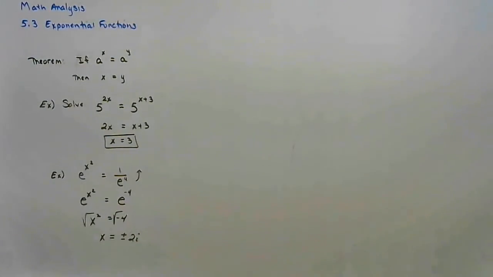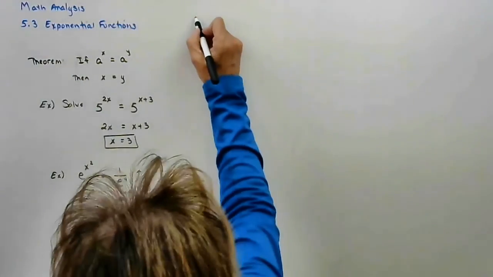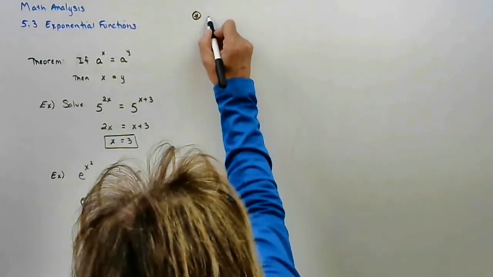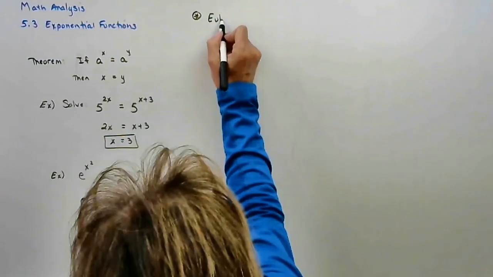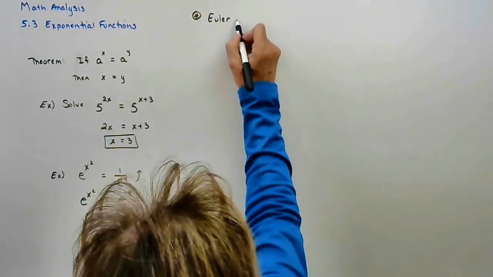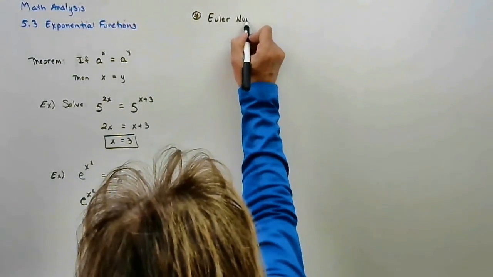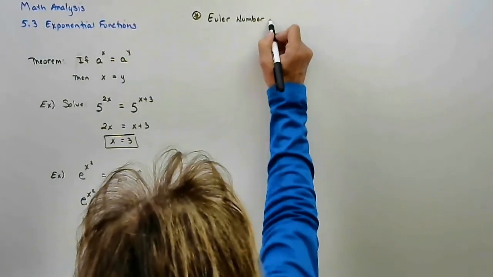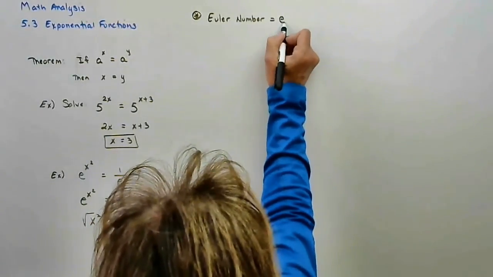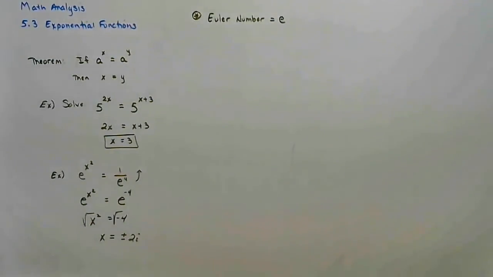And there you have it. We just use a little algebra. Now, as I mentioned, e is Euler's number. Euler was a mathematician a long time ago. You might say "Oiler," but Euler's number is the number e. And we'll talk more about this a little bit later, actually pretty soon.